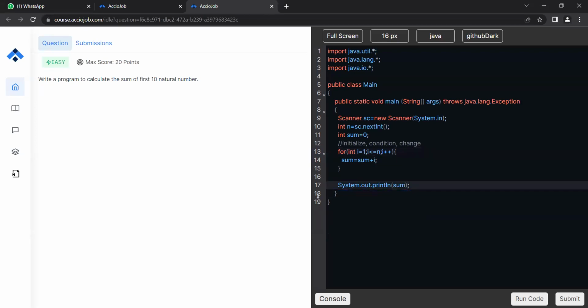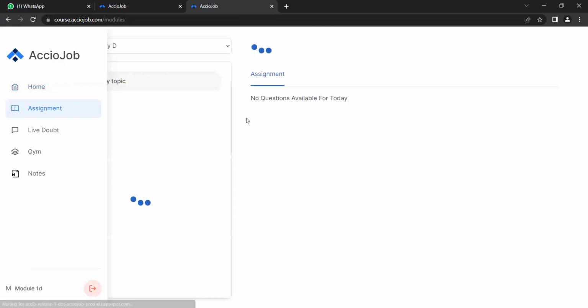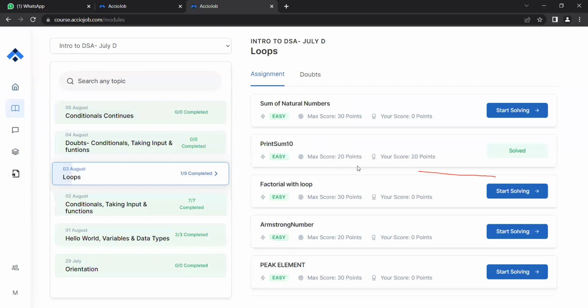Any doubts in this problem? Any doubts? Anybody with the for loop? Any statement in the for loop? No. All right, so let's move to the next problem, right? Let's move to the next problem. Print sum of natural numbers. Right, let's quickly do the sum of natural numbers.